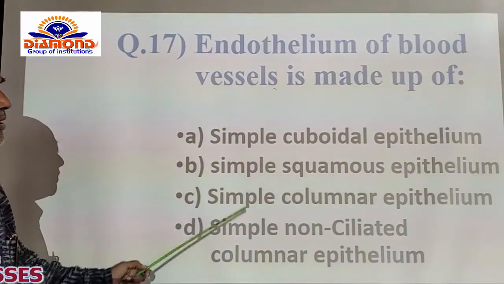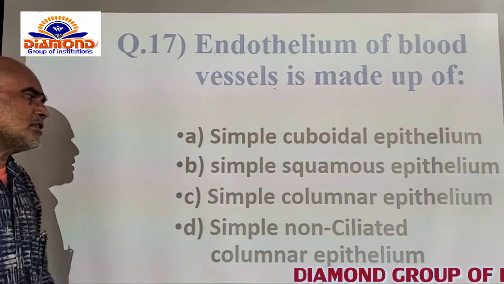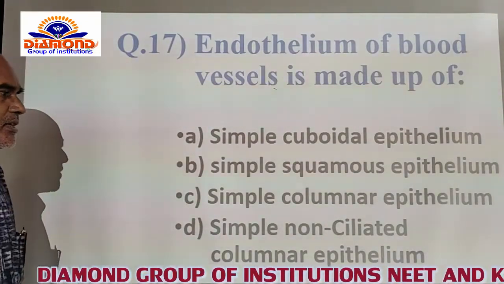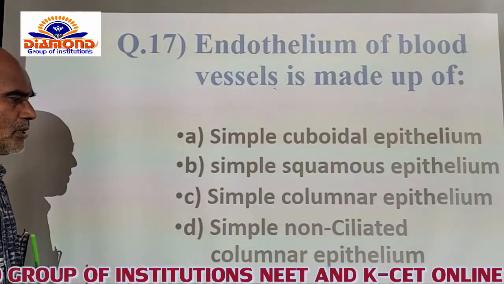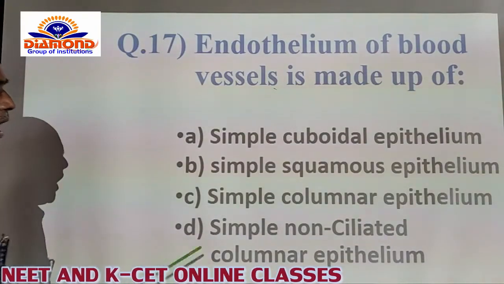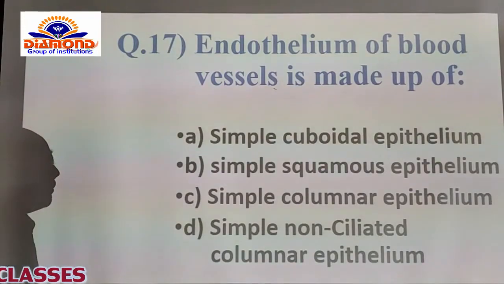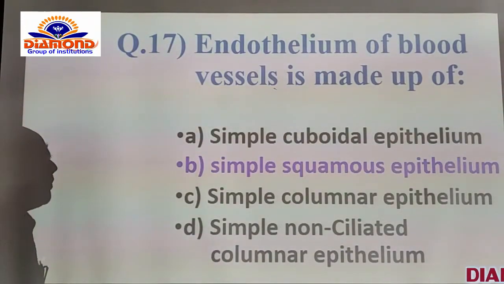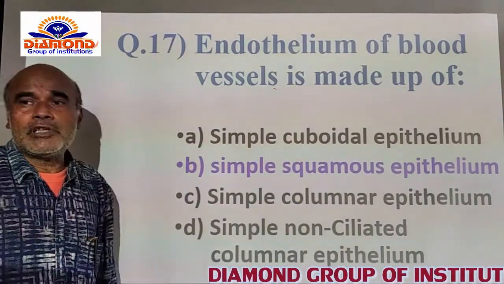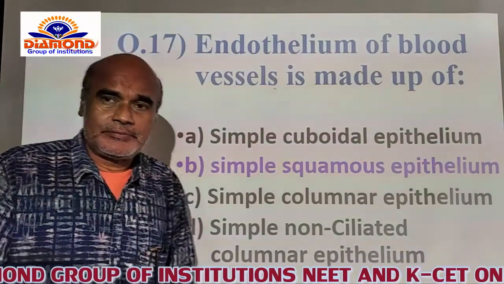Simple columnar epithelium is confined to different parts, particularly the stomach and intestine, and simple non-ciliated columnar epithelium is present in other parts. Among A, B, C, D, only option B is correct. The endothelium of the blood vessels is made up of simple squamous epithelium, so I am opting for B.